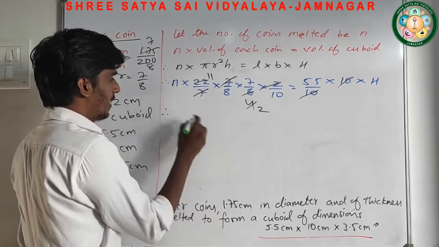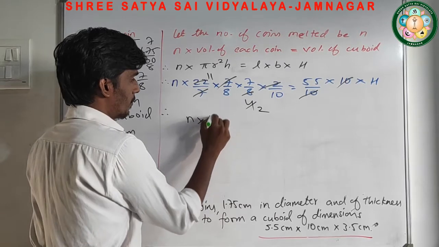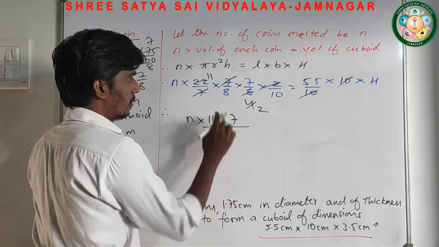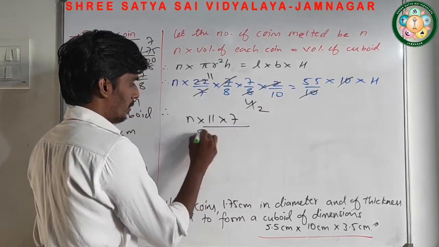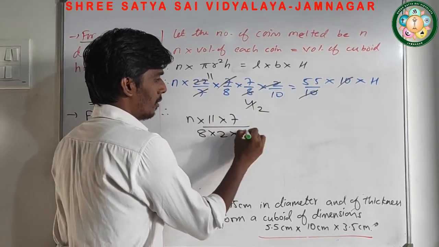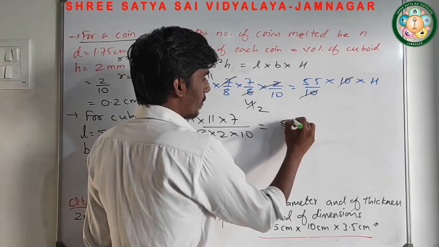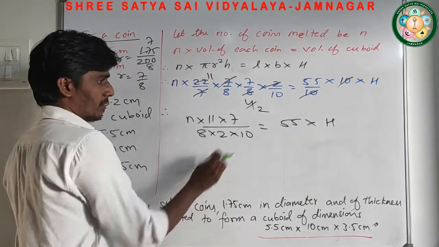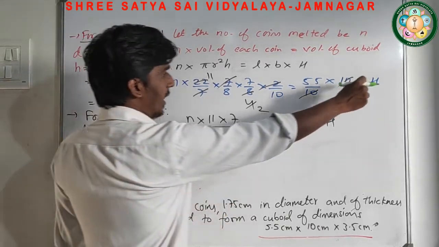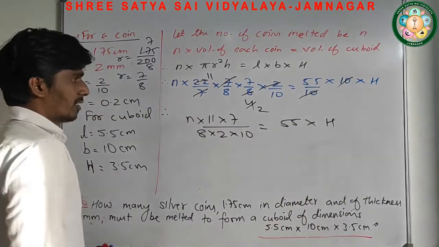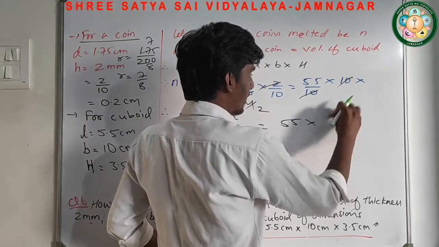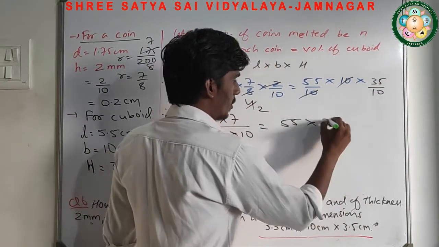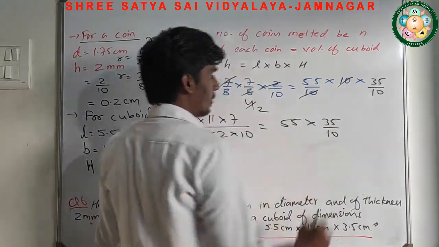So now write down the remaining terms: n into 11 into 7 upon 8 into 2 into 10 equals 55 into height. What is the height? Height is given, 3.5 upon 10, so this is 35 upon 10.